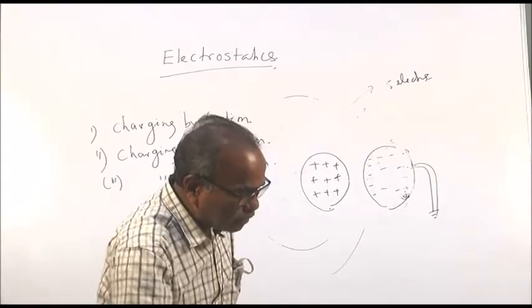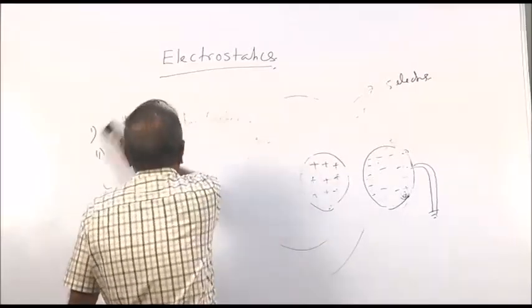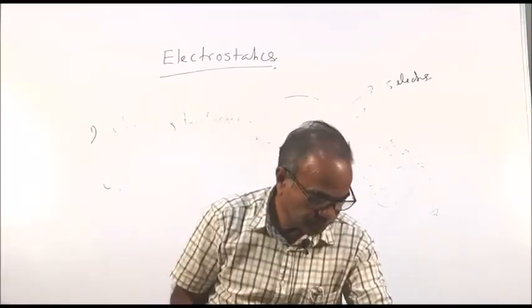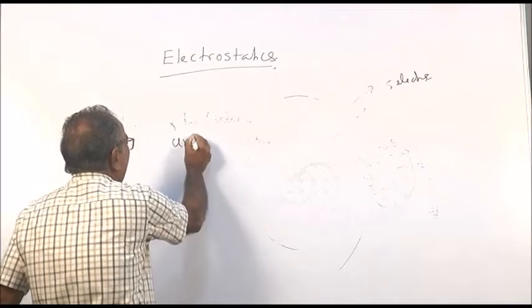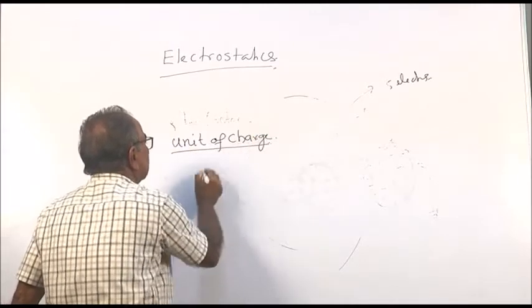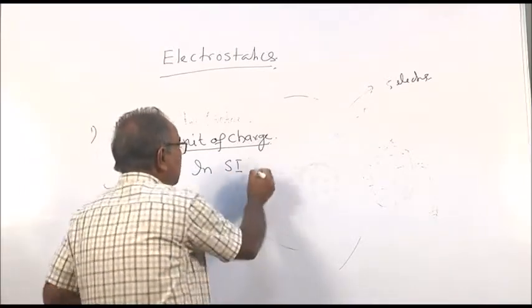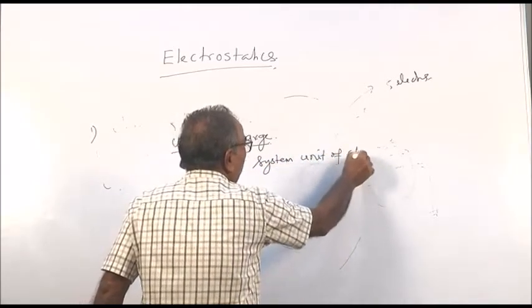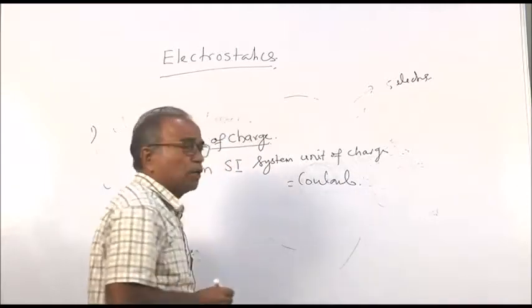Then I will tell you again the unit of charge. In SI system, International System of Units, the unit of charge is coulomb.